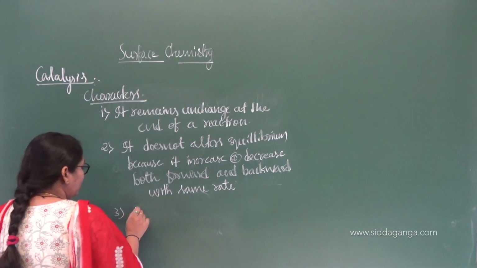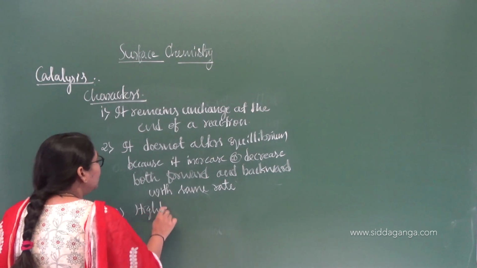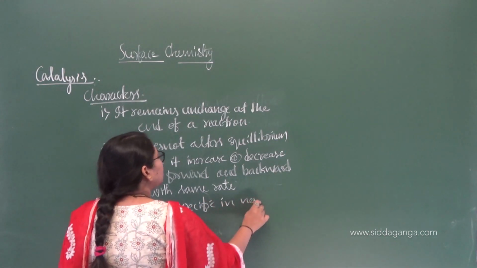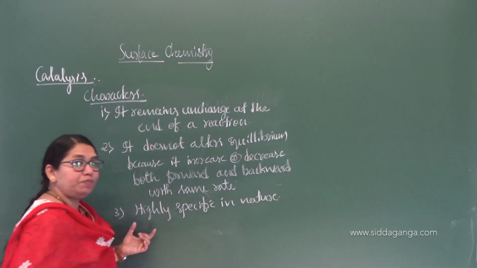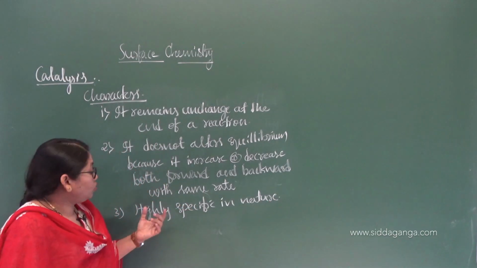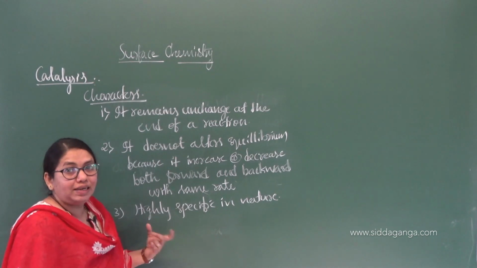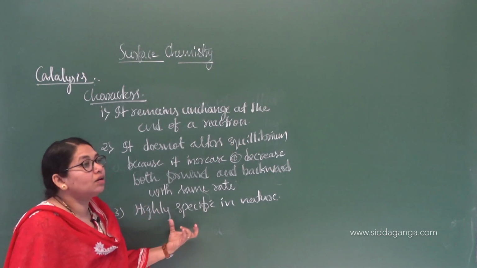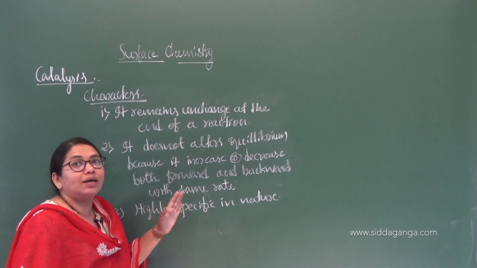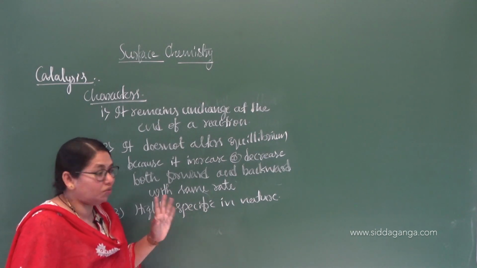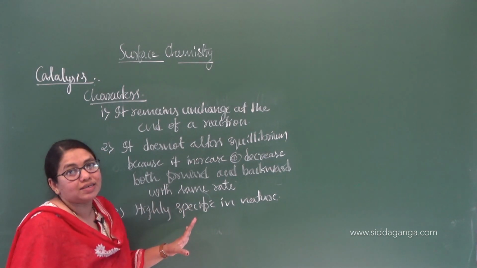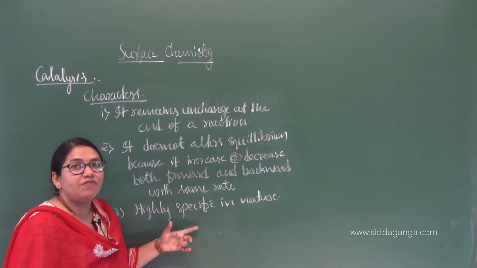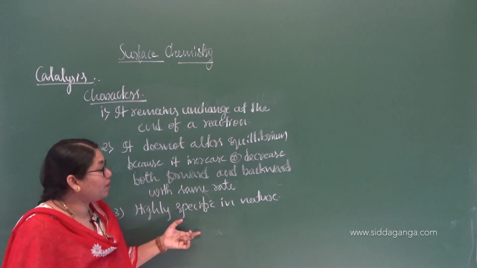A catalyst is highly specific in nature. It works for a particular reaction. If some catalyst is increasing the rate of a chemical reaction, it will increase that same reaction, not other reactions. If the reactants change, it will not act on those reactants. We are going to learn this in detail in the case of enzymes. They are also catalysts and are highly specific in nature. By taking suitable examples, I will explain them.